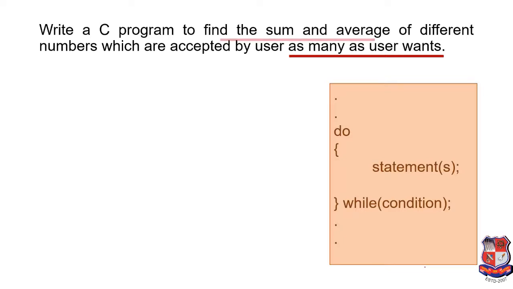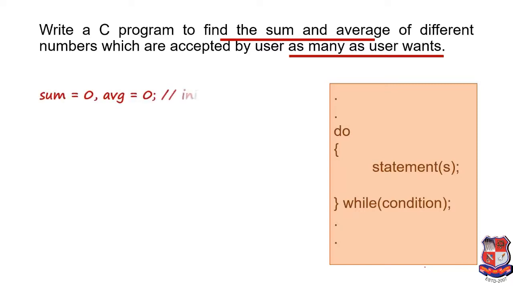So how can we do it? Okay, and the second thing over here is to find the sum and average of the different numbers. So if the user enters 3 numbers, we have to find the summation of these 3 numbers and also the average of the 3 numbers. If the user enters n numbers, then we have to find the summation of n numbers and the average of n numbers.